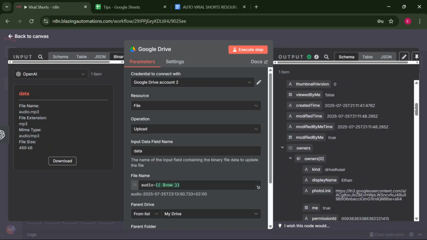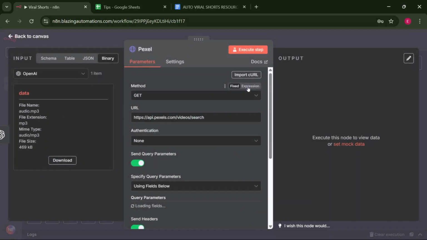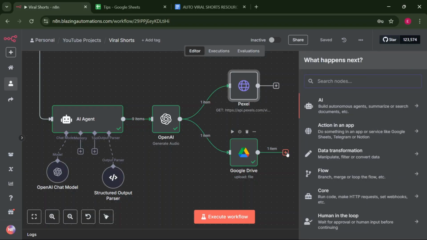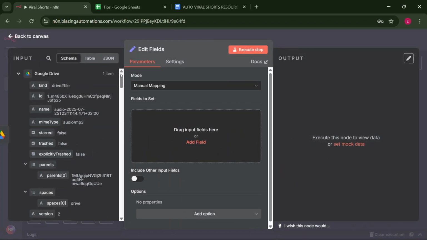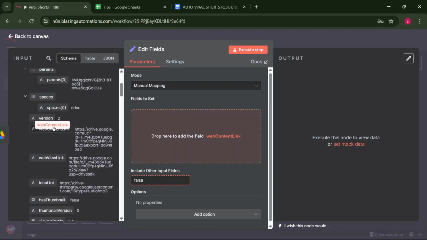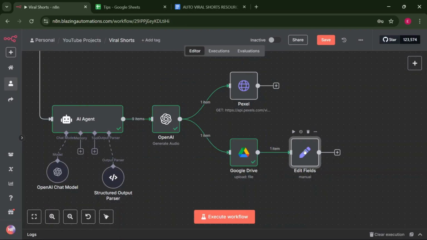The next thing we have to do is very crucial, because we need to grab the video and the audio IDs and send them into the API that we're going to be using to create videos. So in the next nodes, let's do that. Let's add the Google Drive here, search for the set node, click on set node. So we're going to search for the web content link. Let's search for that, and here it is. Grab it and paste it inside this box. We have now set the audio link.